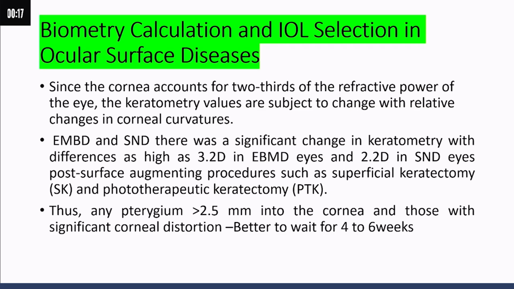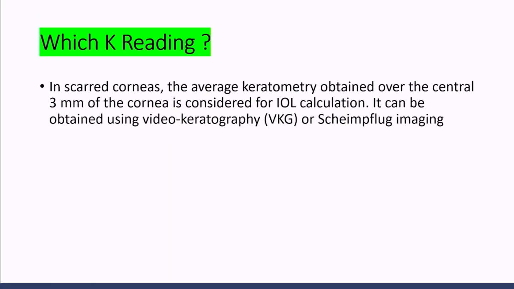It has been found that if we don't correct this ocular surface disorder, it will add an additional hyperopic shift for the patient. And thus any pterygium that excludes more than 2.5 millimeters of the cornea, or any symptomatic curvature or higher-order astigmatism, has to be addressed prior to the cataract surgery, and it is better to wait at least 4 to 6 weeks prior to the surgery.